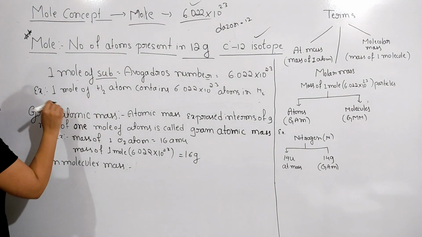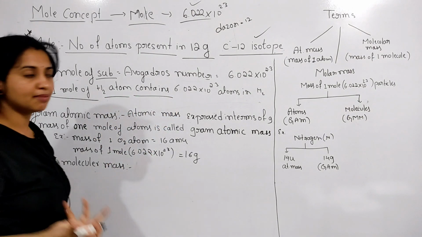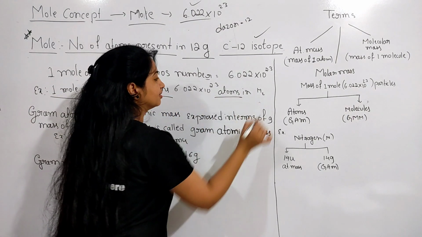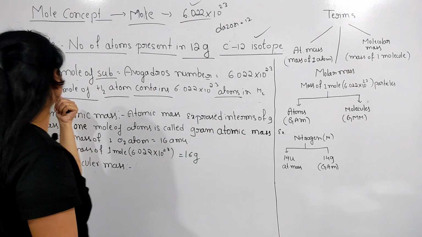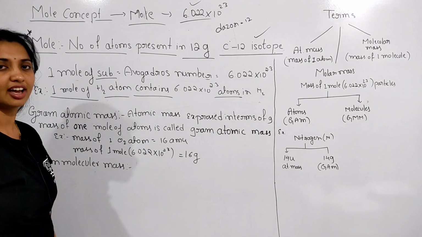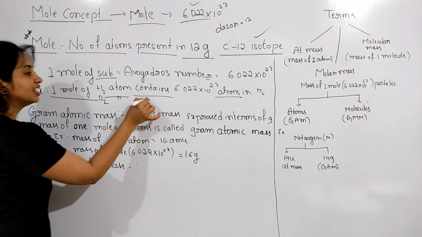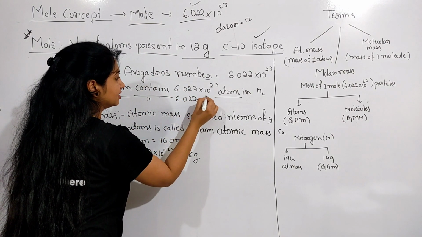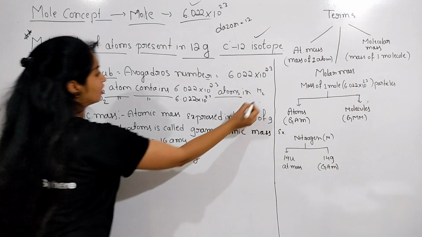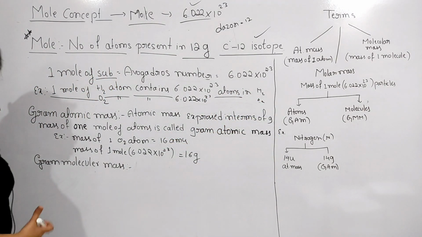For example, 1 mole of hydrogen atoms contains this much number of atoms. 1 mole of oxygen atoms contains again this same number of atoms. So this is about the mole concept.